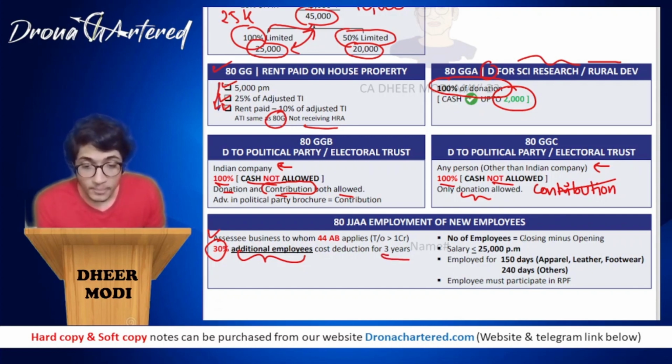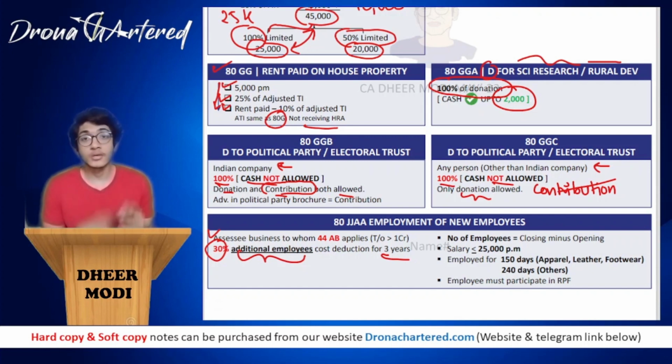Okay, now your number of employees will be closing minus opening. That is, for example, if you started the year, you had 100 employees, and at the end of the year, for example, you have 127 employees, then new employees will be counted as 27, because 27 people is the net. Irrespective of how many people left and joined, only 27 people will be counted as new.